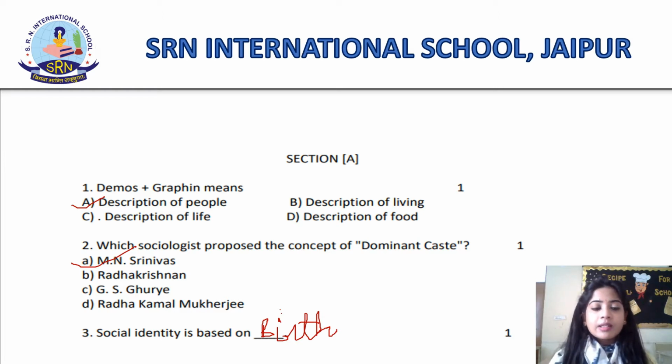The third question is, social identity is based on. Now you need to give the answer. The concept of social identity is based on which characteristic? The answer is birth. Social identity is based on birth. If you write the correct answer, you will be given 1 mark.